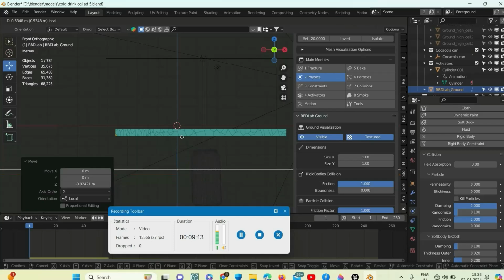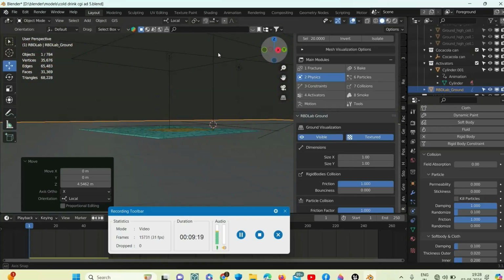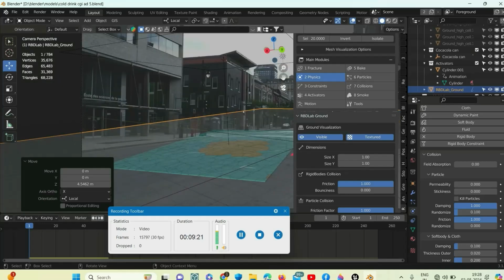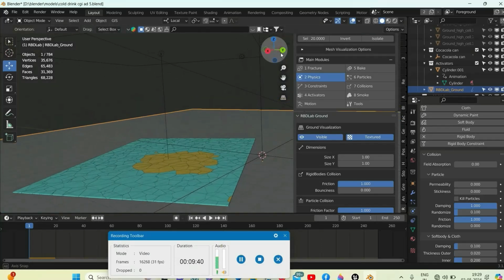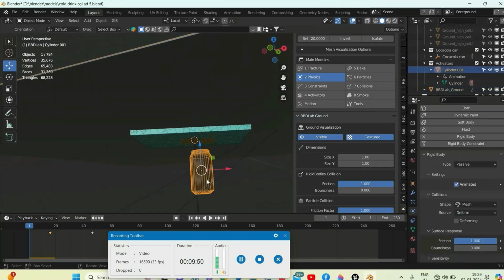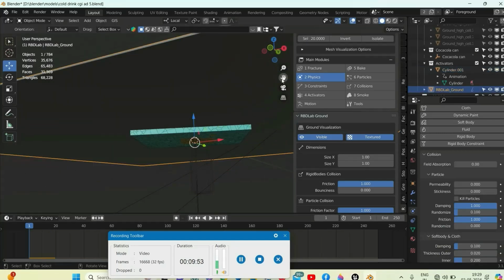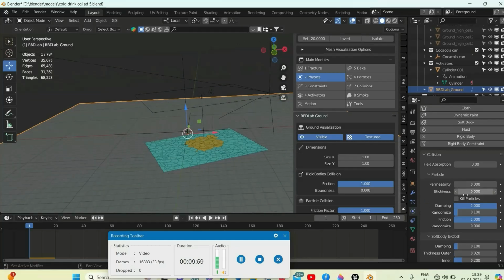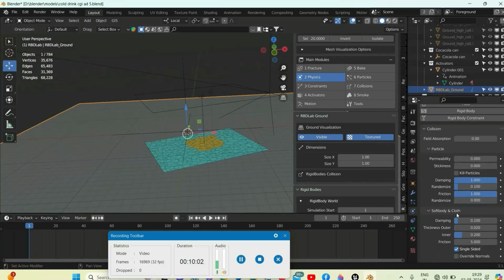To avoid that, we will make the ground level with this ground, so that they will not fall in the lower direction, if I'm making sense, right? Now we will make some changes in the values. First of all, we will add the rigid body to this other ground.